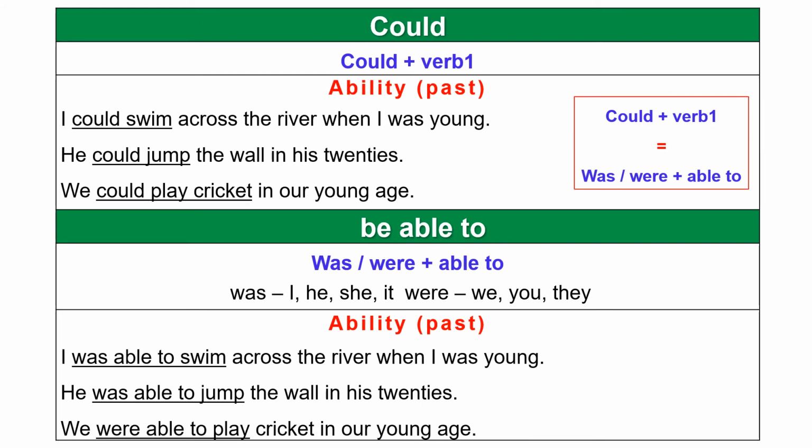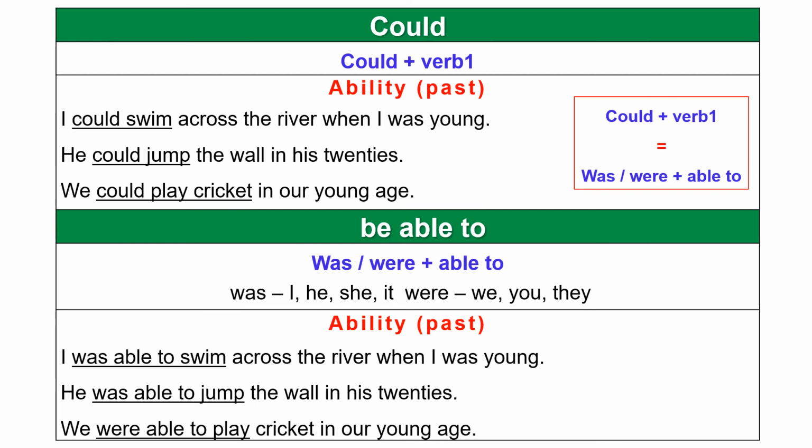Next example. He could jump the wall in his 20s. It means in his 20s he had this ability. In his 20s he could jump the wall. He was able to jump the wall in his 20s. He could jump the wall in his 20s is equal to he was able to jump the wall in his 20s. Meaning of both the sentences is same.